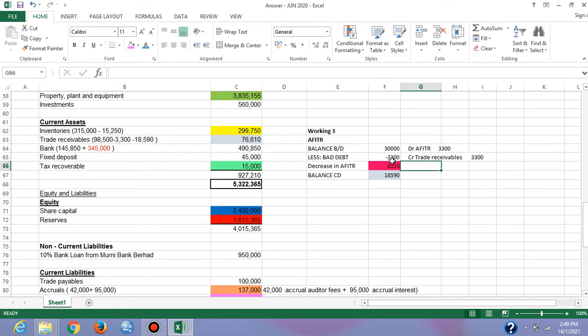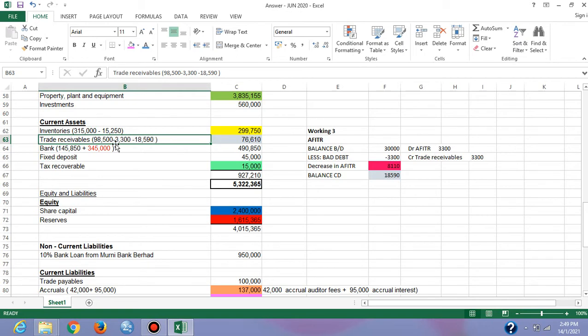Then you can see here debit allowance for impairment, these two figures 3,300, and credit trade receivable, so I put here minus 3,300.